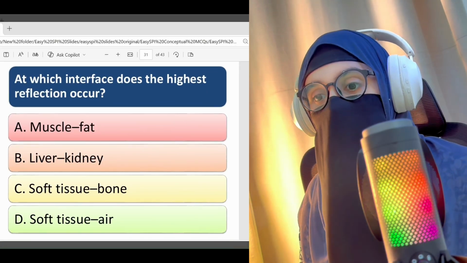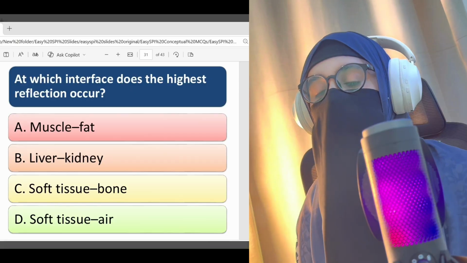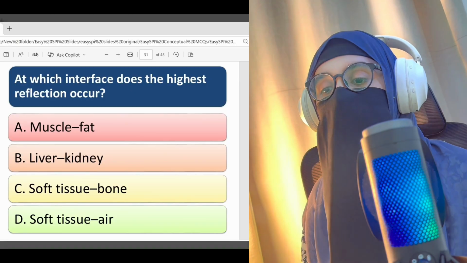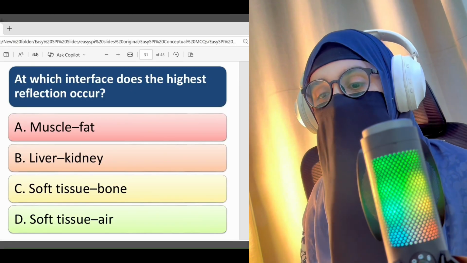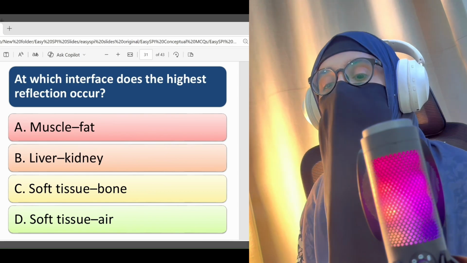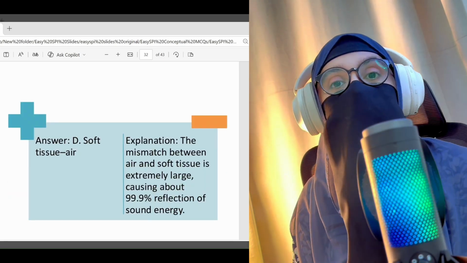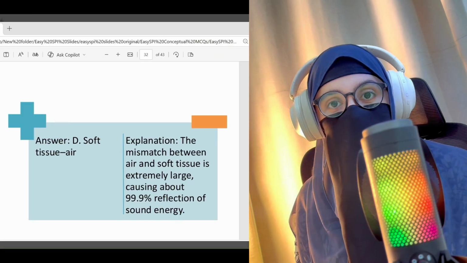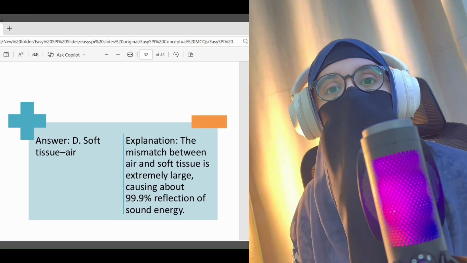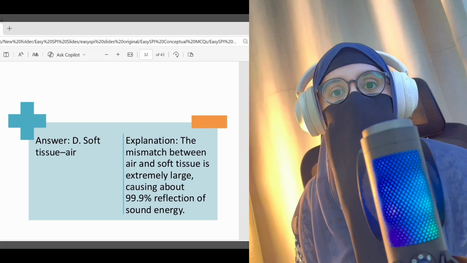Next, at which interface does the highest reflection occur? A. Muscle fat, B. Liver kidney, C. Soft tissue bone, D. Soft tissue air. The right answer here is D. Soft tissue air has the highest acoustic impedance mismatch, so the highest reflection.